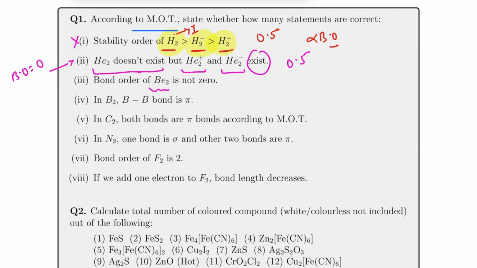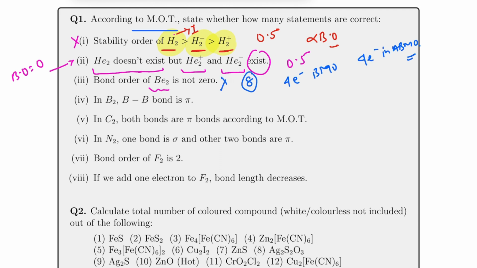So this statement is also wrong, because if I talk about Be2, then it will have 8 electrons, and if it is 8, then it is 4 electrons in BMO and 4 electrons in ABMO. Hence the bond order is how much? It is 0, but it is saying not 0, so this will be wrong.